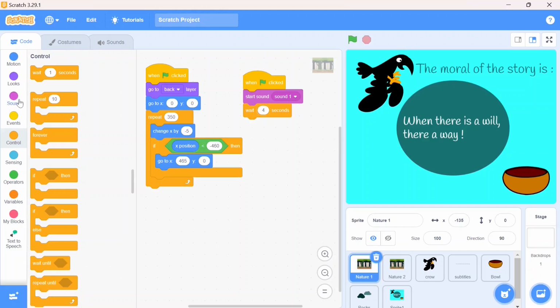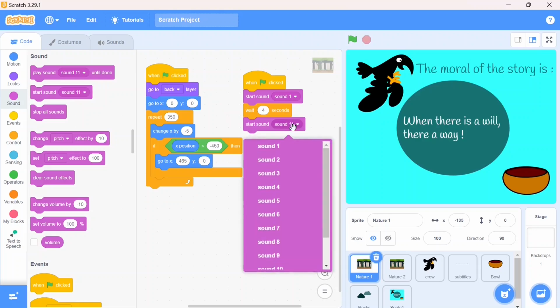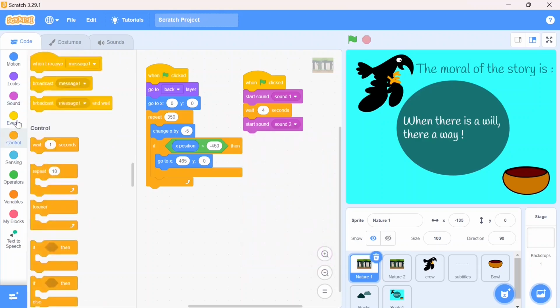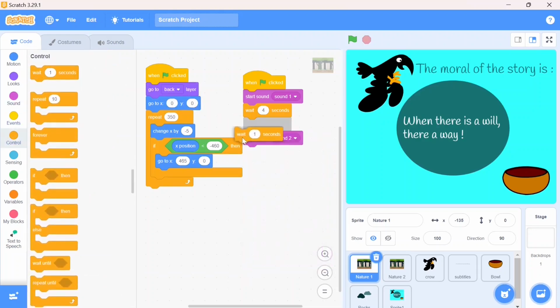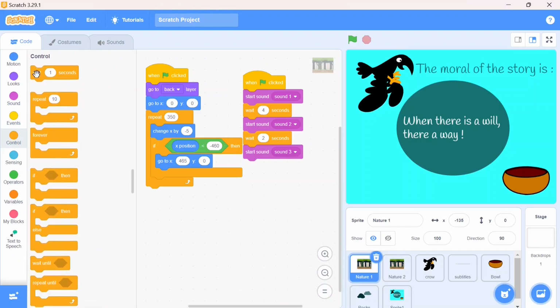Then afterwards, again the sound block, again start sound. Here I will take the second sound, then afterwards a wait block, wait 2 seconds, again sound, take sound number 3, then afterwards again wait, and here I will take wait for 2 seconds again.